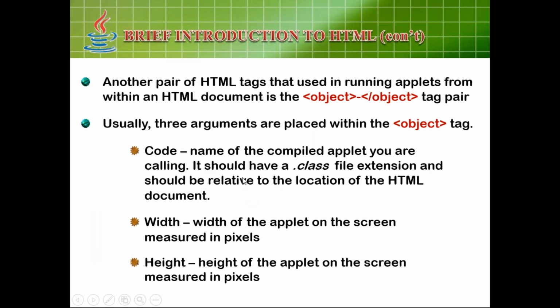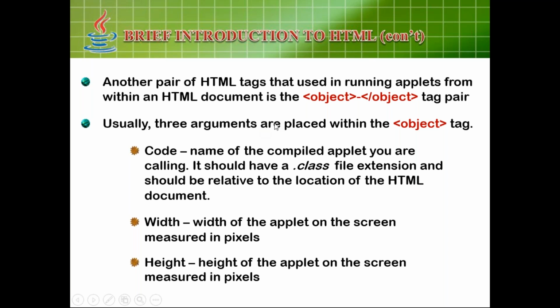Another pair of HTML tags that is used for running applets is the object tag. You have to use the object tag. The first tag you have learned is the HTML tag. Whatever tags you want to use in HTML, you have to use within this HTML tag only. Another tag we are going to learn now is the object tag. With the help of the object tag, you can insert your applets inside the HTML program.